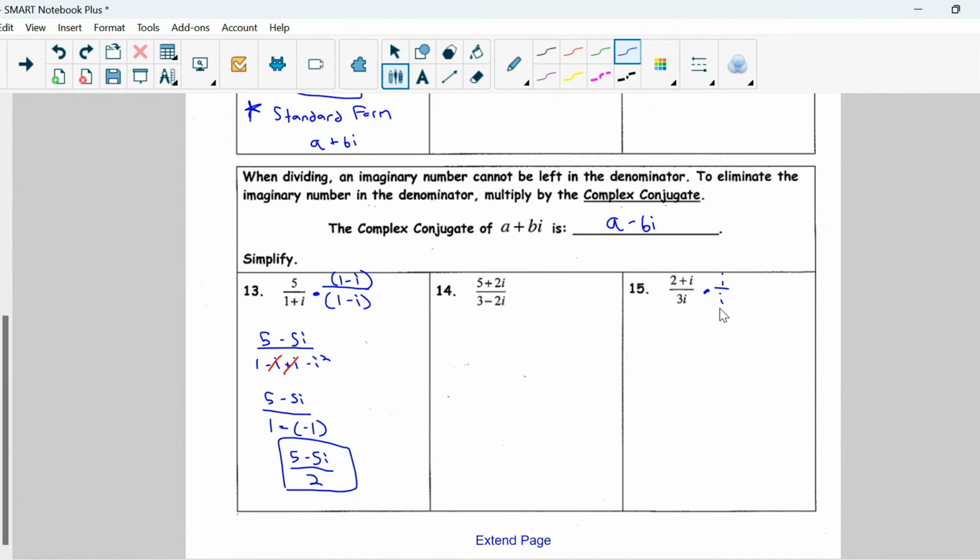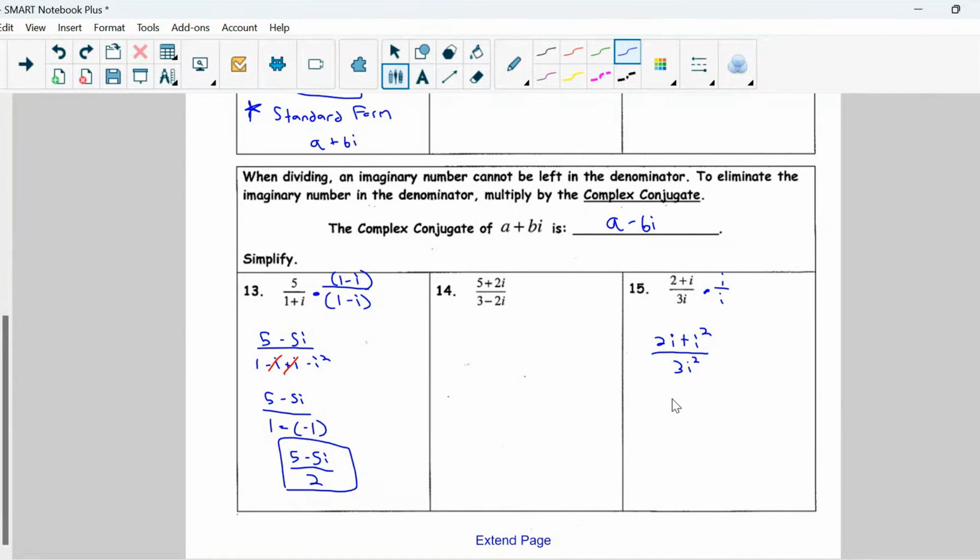Okay, because that will get rid of our imaginary part here. So let's go ahead and multiply 2 plus i times i. Ultimately, we would just be distributing i in this case. So 2 times i gives us 2i plus i times i, which is i squared, all over 3i times i, which is just 3i squared.